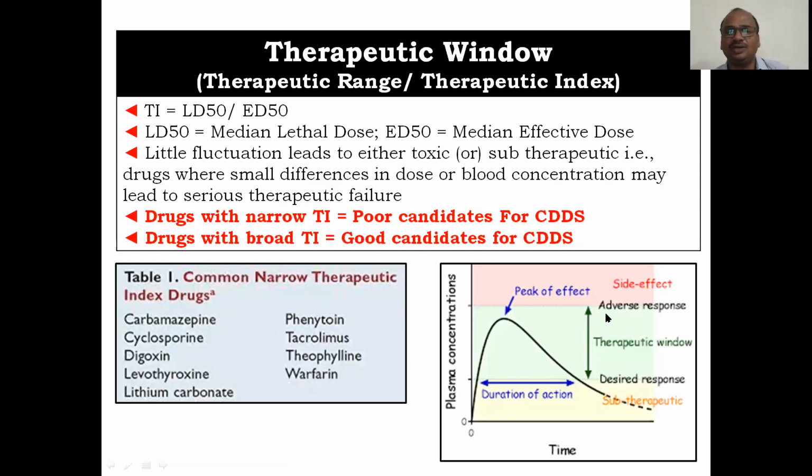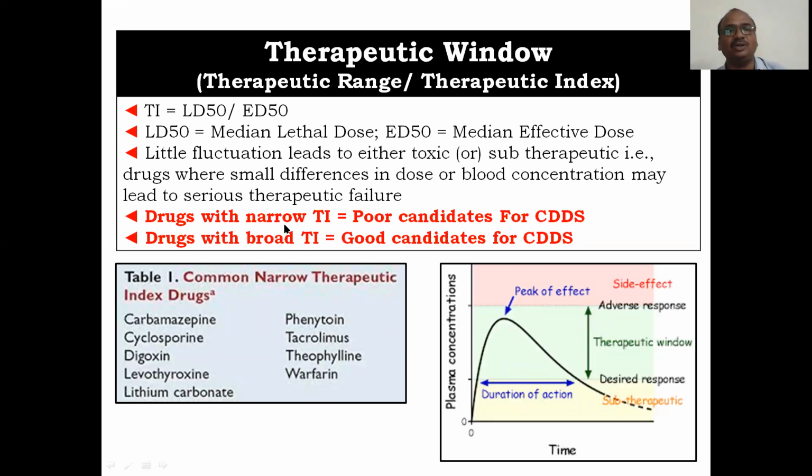And therapeutic window, we know that this is the therapeutic window. It should be as broad as possible, because it is on the safe side. Even though you are taking a lesser dose or a higher dose, no problem, because it is a broad therapeutic window, also called the therapeutic range, also called the therapeutic index.